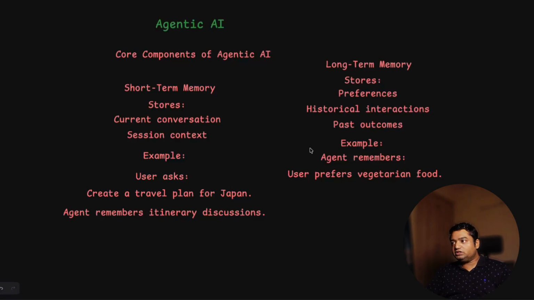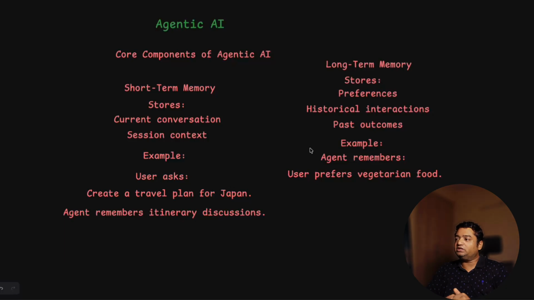In the long term memory, it stores the historical information or historical interactions. Obviously you have to store the historical interaction somewhere, and then you have to feed that historical information to the agentic AI application. That can be in the form of a text file, or in the form of information stored in a database. It remembers the past outcomes also, like what answer it has given in the previous interaction.